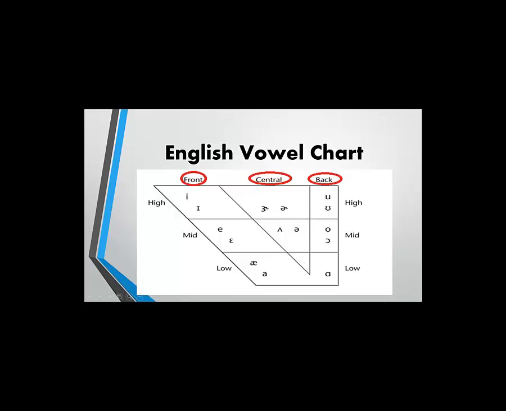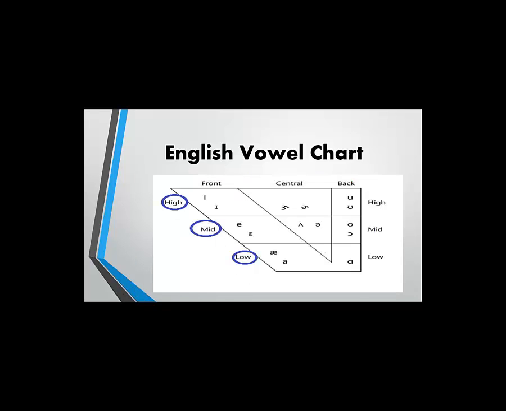The English vowel sounds are divided in 6 positions. The first 3 positions are front, central, and back. These places show the shift of the tongue from its neutral position to forward, central, and backward positions. The other positions are high, mid, and low. These places show how close, mid, or far the tongue is from the roof of the mouth.